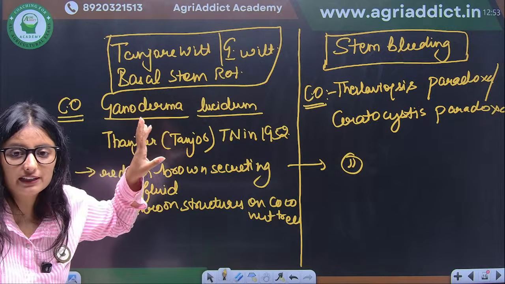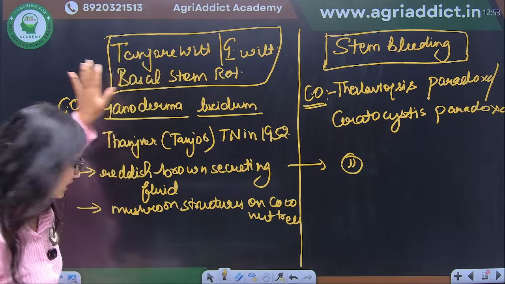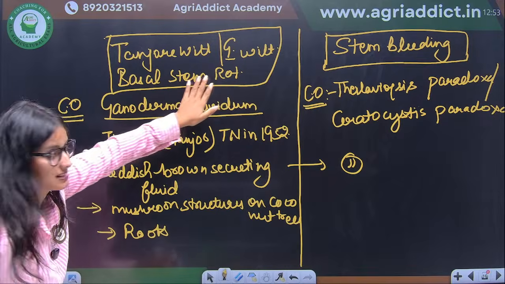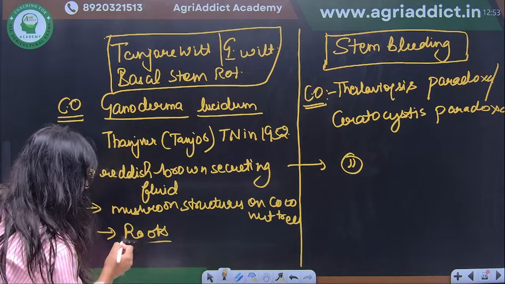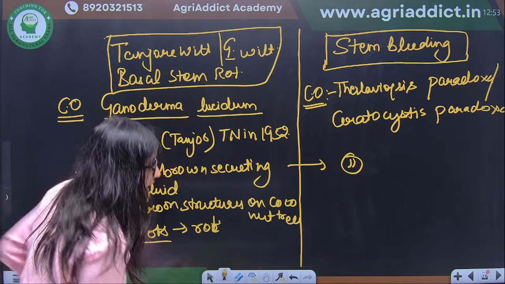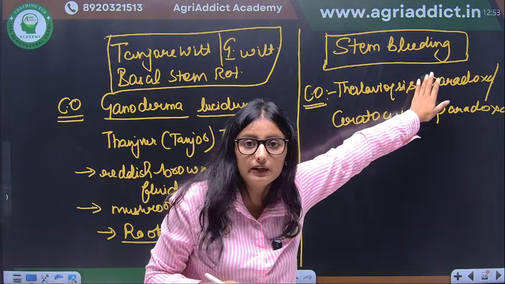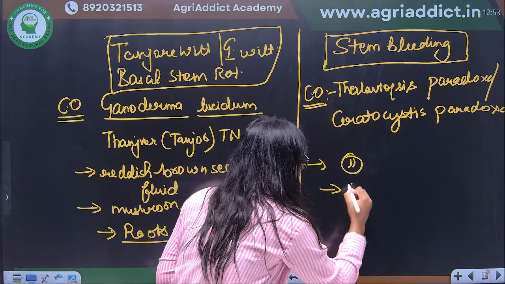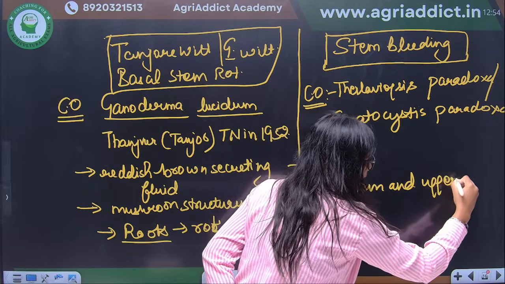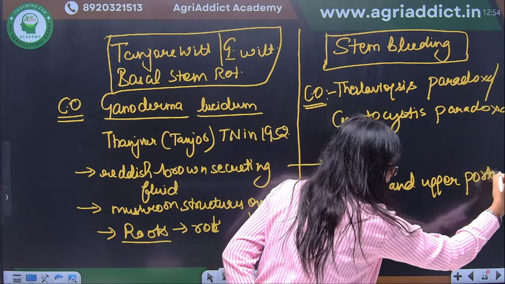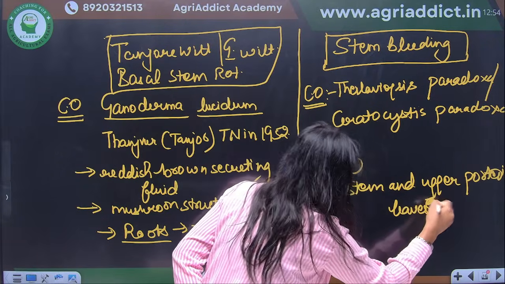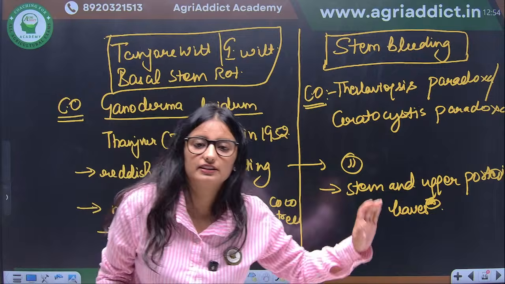One more important thing: Tanjore wilt generally attacks the roots. Since it is a basal stem rot, there will be rotting of the roots specifically, root rot. However, in stem bleeding, it mostly attacks the stem and the upper portion, that is the leaves and the stem.